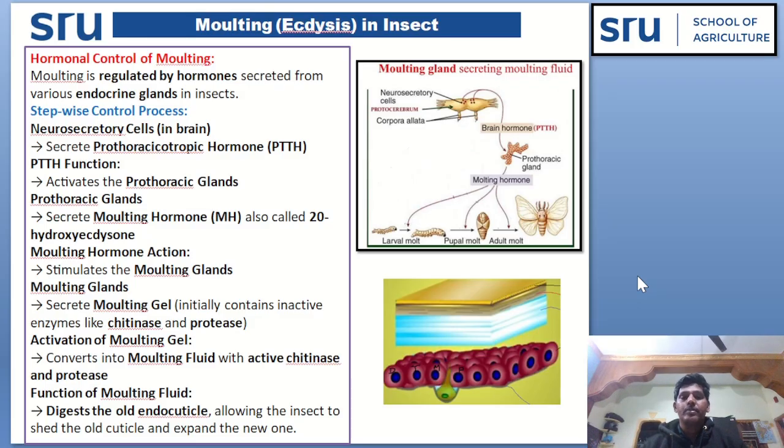Hormonal control of molting. Molting is regulated by the hormones secreted from the various endocrine glands in insects. See here, neurosecretory cells are there in brain and secrete a brain hormone, that is PTTH, prothoracicotropic hormone. This prothoracicotropic hormone activates prothoracic gland. Upon activation, this prothoracic gland secrete molting hormone. This molting hormone activates molting glands that is there in the insect body wall, that be in the epidermis.